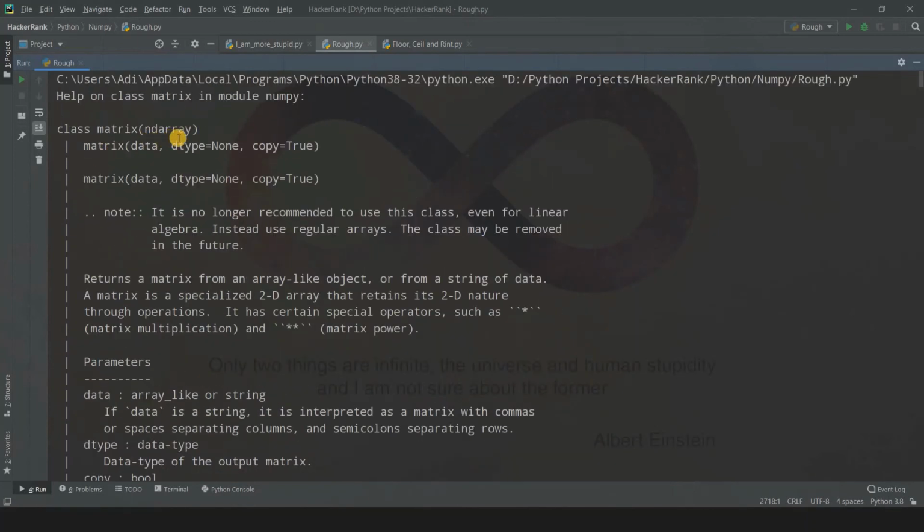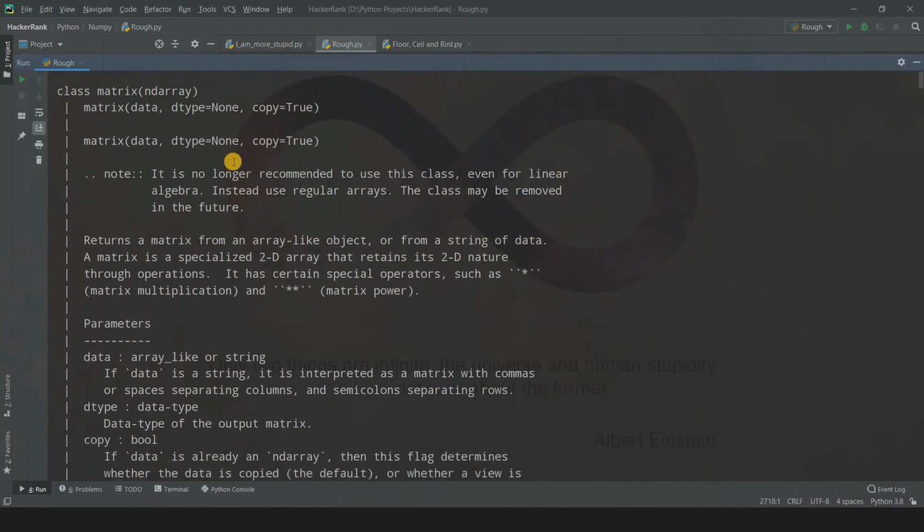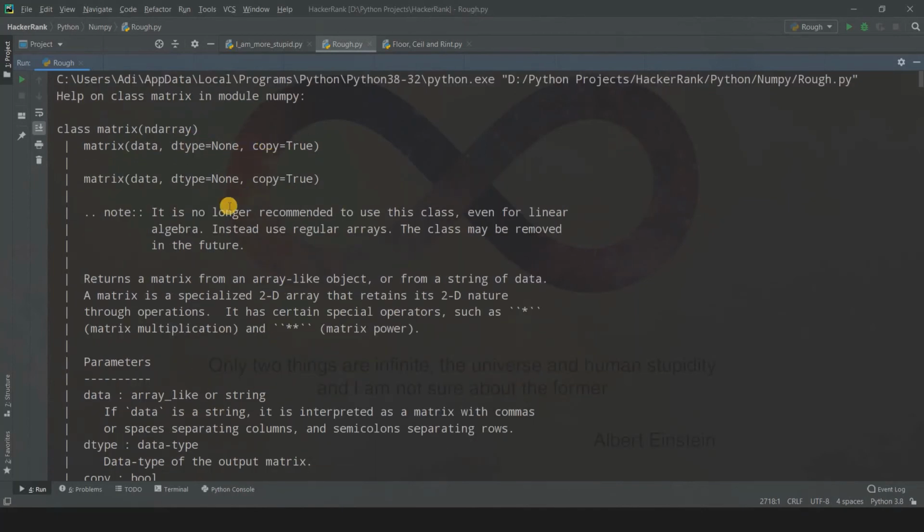So see, class matrix and ND array and so on. There are various parameters for it, as I told you all, so data, dtype, and copy, and so on. But this note is actually important. It is no longer recommended to use this class even for linear algebra. Instead, use regular arrays. This class may be removed. Why? Because this is not that important. You can perform all these operations by using simple numpy arrays, right? So there's no need of this matrix class.